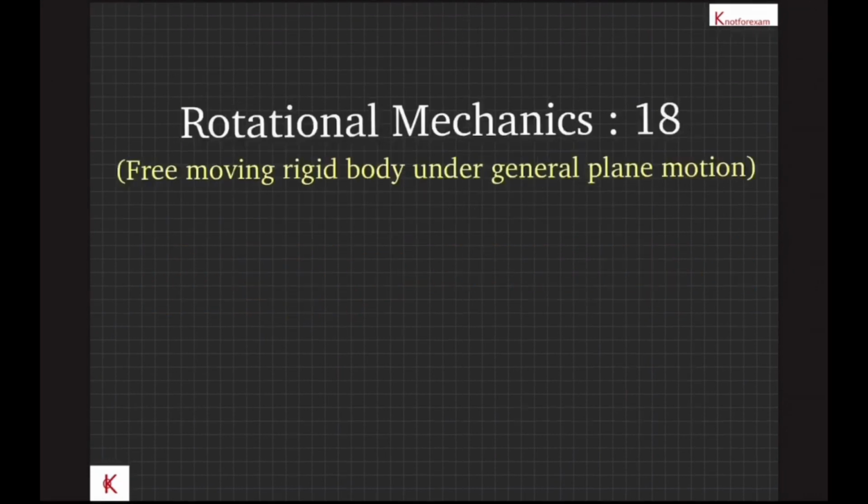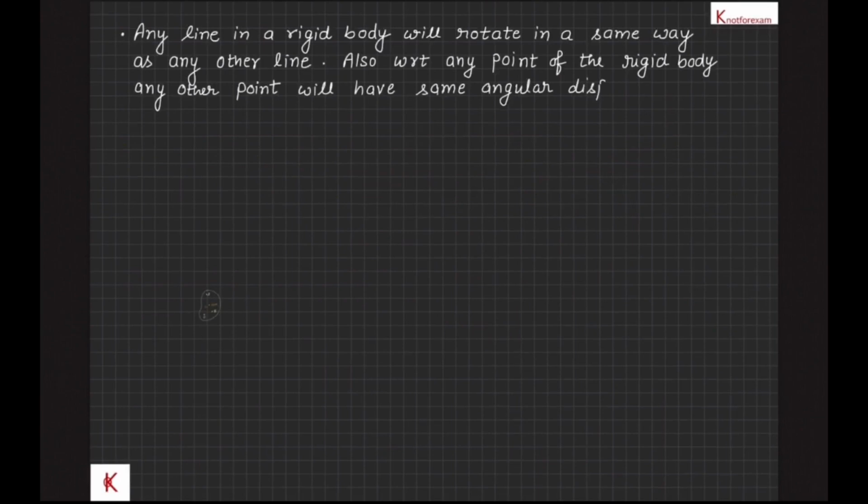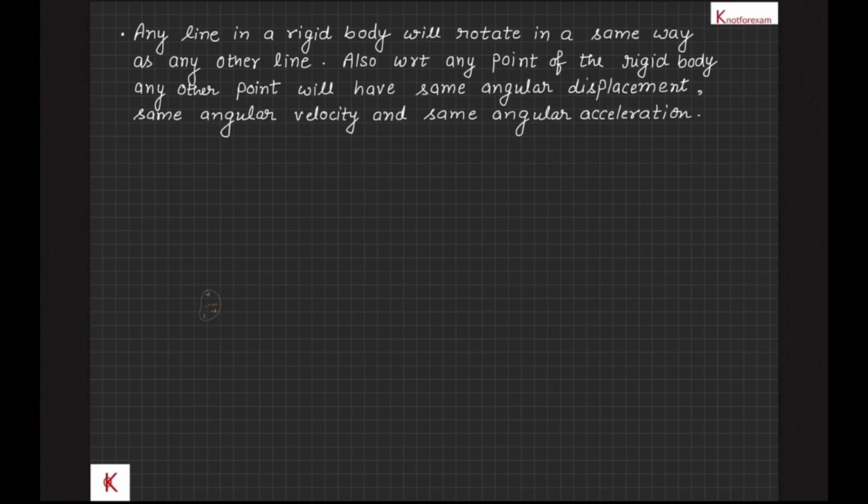And we are going to discuss a free moving rigid body under general plane motion. We can understand that any line in a rigid body will rotate in the same way as any other line. Also, with respect to any point of the rigid body, any other point will have the same angular displacement, same angular velocity and same angular acceleration. So this angular displacement, angular velocity and angular acceleration is unique for the rigid body.